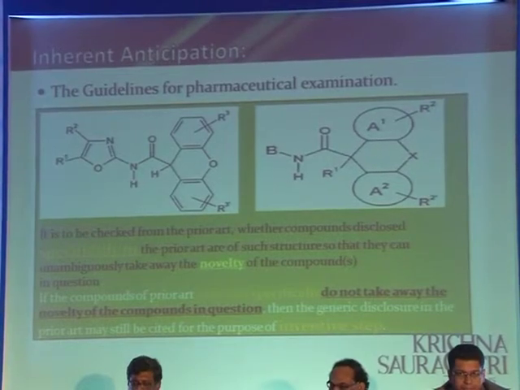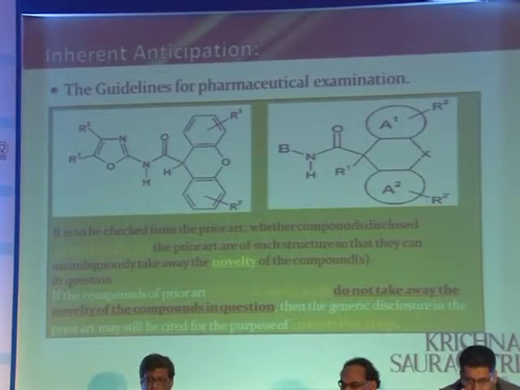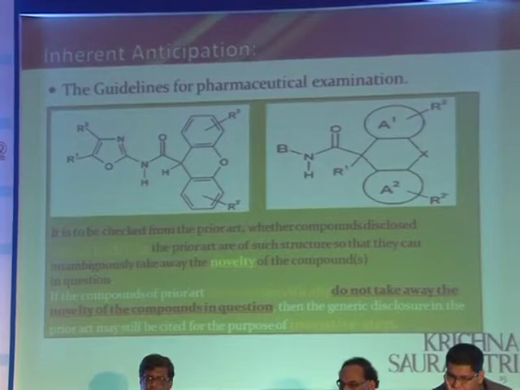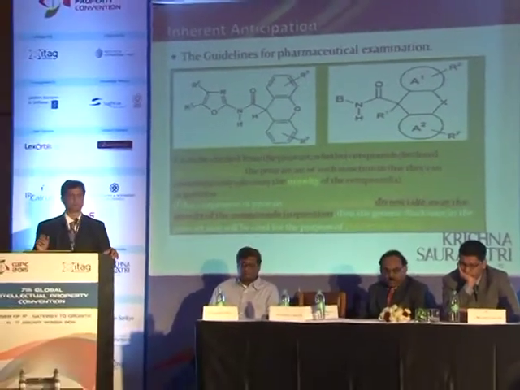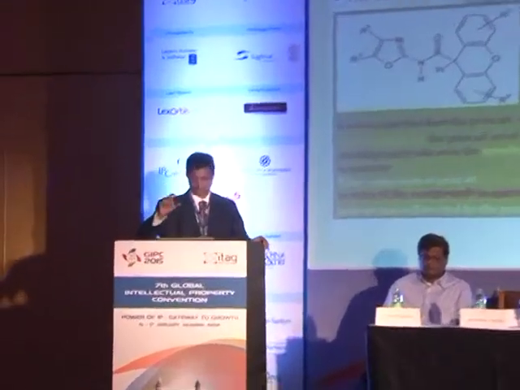So then let's go to the guidelines of the Patent Office for pharmaceutical examination. And here it's very clear, because it says it is to be checked from the prior art whether compounds disclosed specifically in the prior art are of such structure that they can unambiguously take away the novelty of the compound in question. So if it is specifically disclosed, so if R, R1 and R2 have been mentioned specifically, only in that case is the novelty taken away, and that would be inherent anticipation.